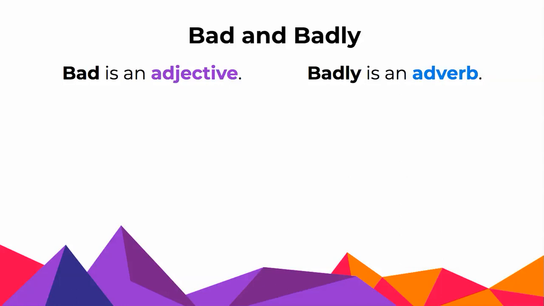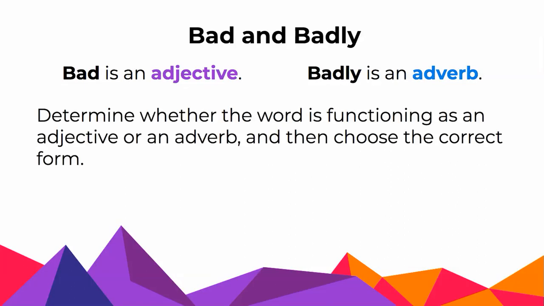When we're looking at bad and badly, it's very straightforward. Bad is an adjective and badly is an adverb. This is actually the main difference between all of the modifiers that we're going to look at, with a few little nuances thrown in. So what you want to do pretty much every time is determine whether the word is functioning as an adjective or an adverb, and then choose the correct form.